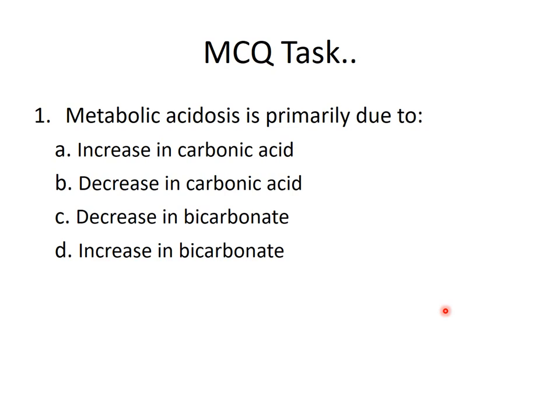So that's all about today's lecture. Now let us see two to three MCQ tasks. One: metabolic acidosis is primarily due to an increase in carbonic acid, a decrease in carbonic acid, a decrease in bicarbonate, or an increase in bicarbonate. The answer is C. The primary defect is a decrease in the metabolic component, that is, a decrease in bicarbonate.